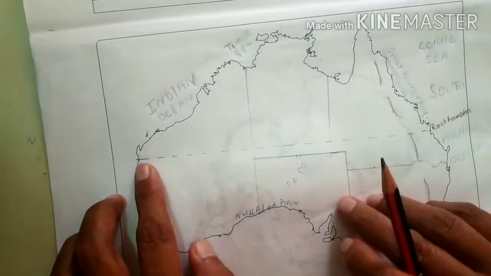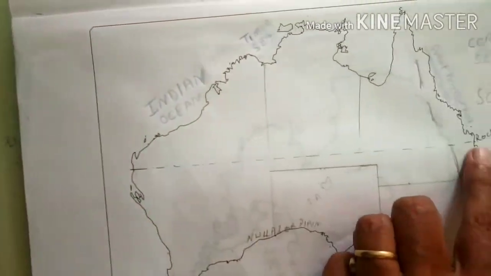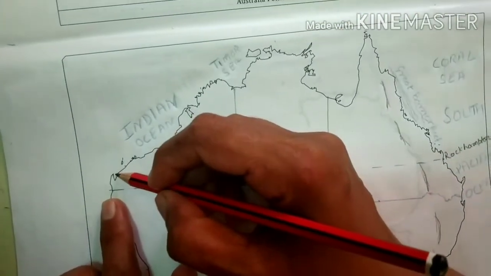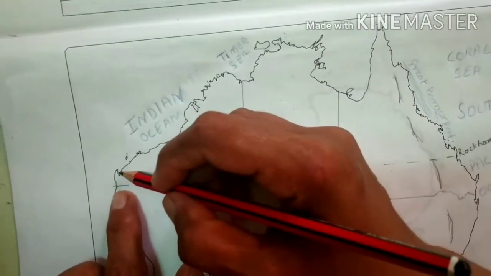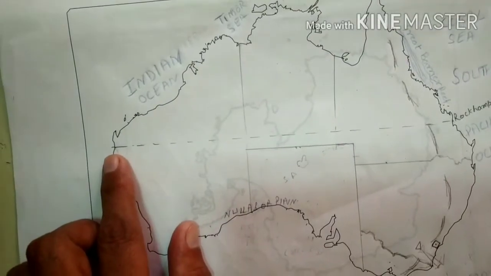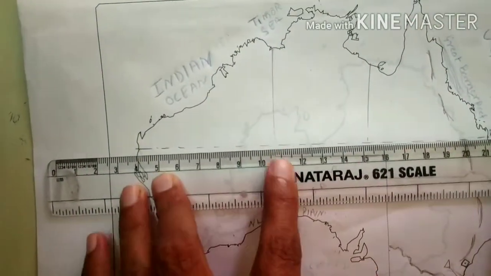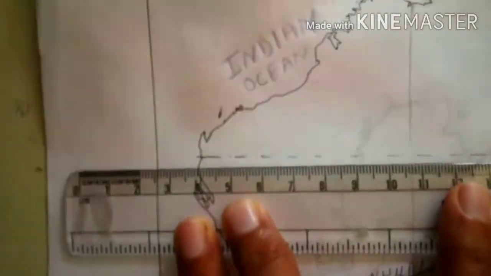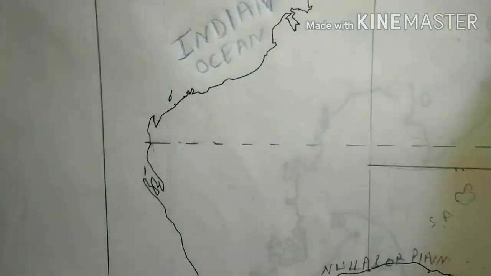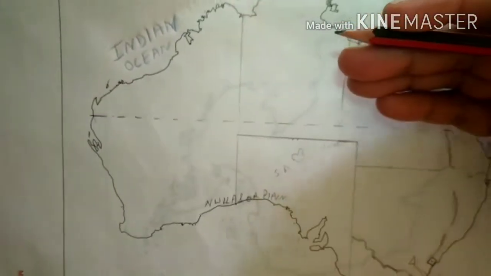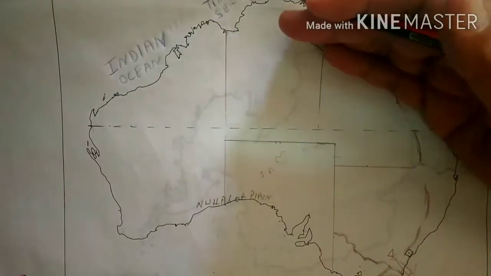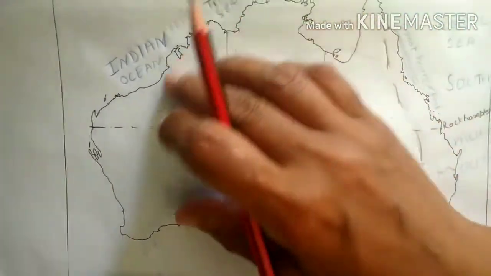And now the Tropic of Capricorn also passes through Australia. So keep in mind, this is like an open triangle, not covered, like a small triangle here. From that small triangle, you can draw a dotted line like that. It will divide the map into two equal parts. I have drawn this dotted line, and due to this line we can see two parts of Australia, northern and southern, but the western part is like this.